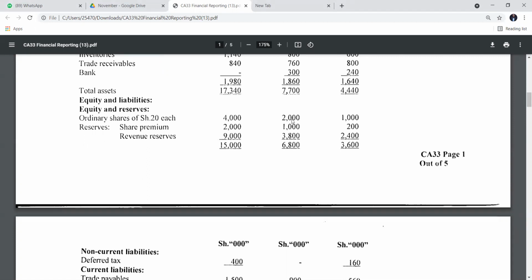So to get this total of 2,000, the number of shares issued is 100. You take 2,000 divided by 20, and you get the number of shares issued to raise the capital of 2,000. So this is 100. Then Upia, on the far end, is 50, because 1,000 divided by 20 is 50.